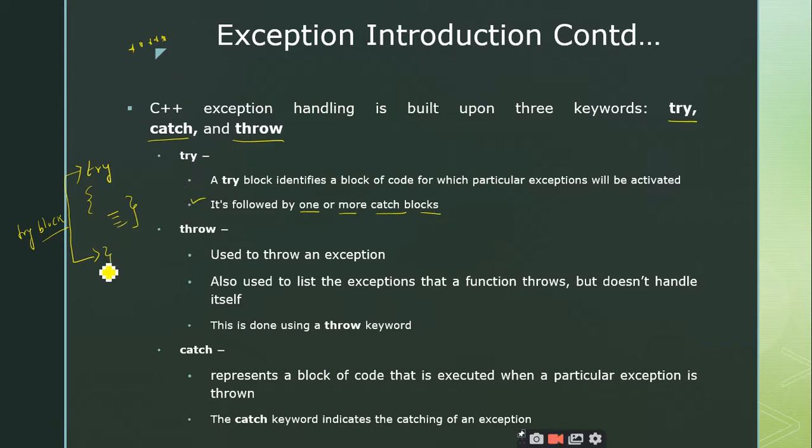So every try block should have at least one catch block. This is a very important point. Every try block should have at least one catch block, and there is no restriction on the number of catch blocks. You can have any number of catch blocks, but remember that every try block should have at least one catch block, right? So we'll see what this catch block is, and then we'll move to the throw statement.